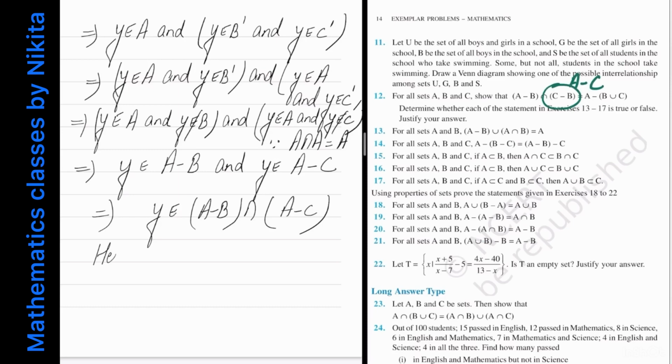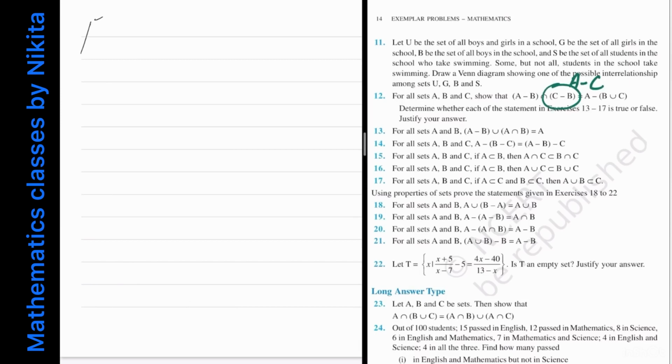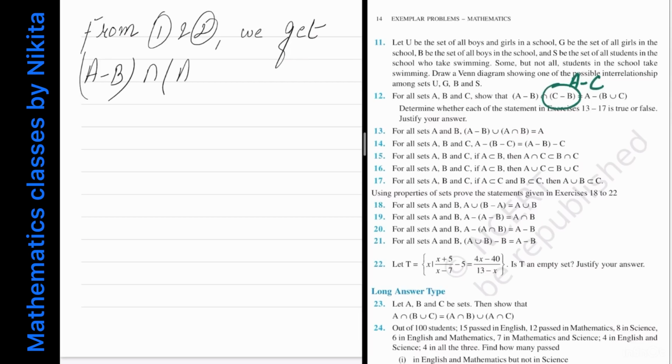So hence what we get, that A minus of B union C is contained in A minus B intersection with A minus C. Mark this as 2. So from 1 and 2 we get that A minus B intersection with A minus C is equal to A minus of B union C. So hence we have proved this.